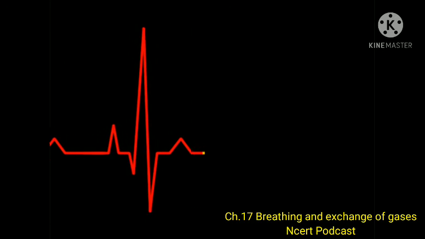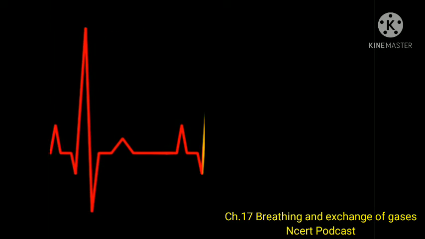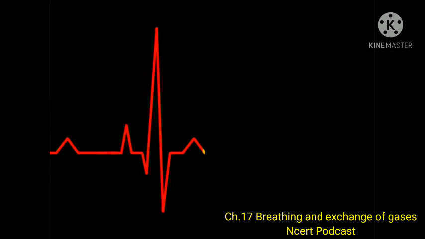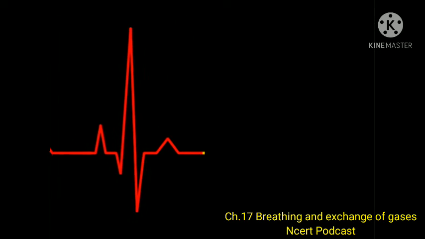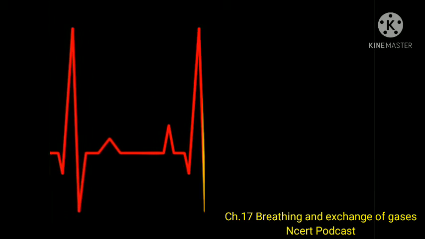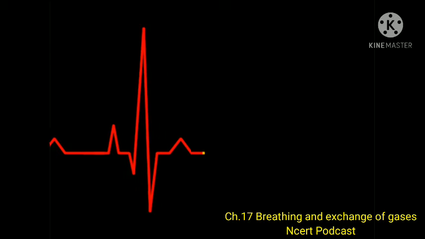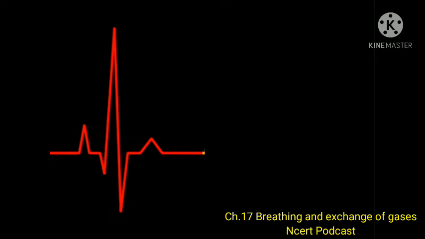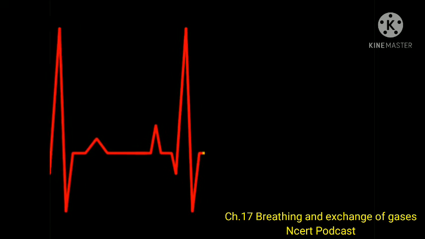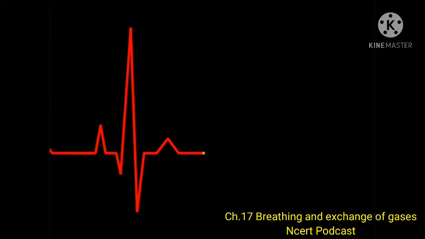By adding up a few respiratory volumes described above, one can derive various pulmonary capacities which can be used in clinical diagnosis. Inspiratory capacity, IC: total volume of air a person can inspire after a normal expiration. This includes tidal volume and inspiratory reserve volume, TV plus IRV. Expiratory capacity: total volume of air a person can expire after a normal inspiration. This includes tidal volume and expiratory reserve volume, TV plus ERV. Functional residual capacity: volume of air that will remain in the lungs after a normal expiration. This includes ERV plus RV.